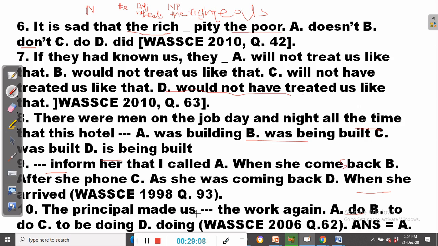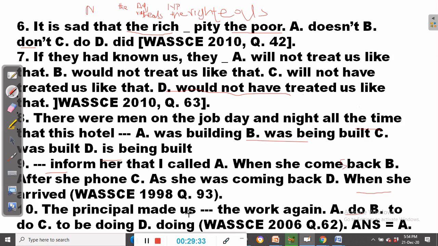He made us do the work again. And what we discovered about causative verbs is that when we use causative verbs such as make, whether it is make or made, it is make plus person plus the base form of the verb.